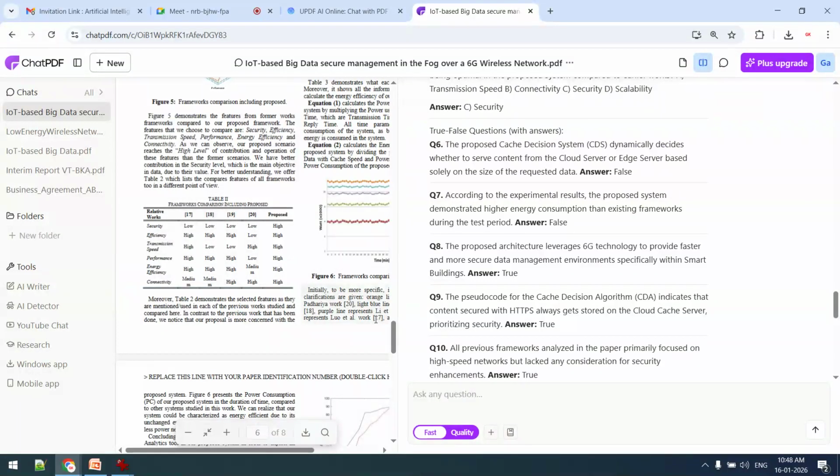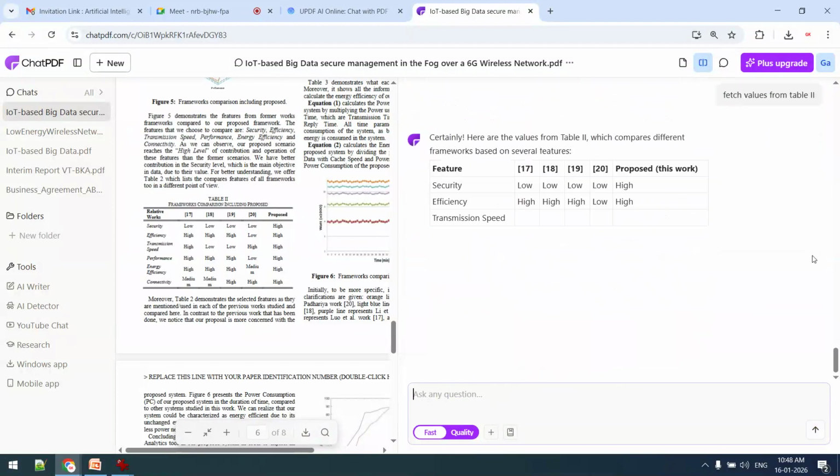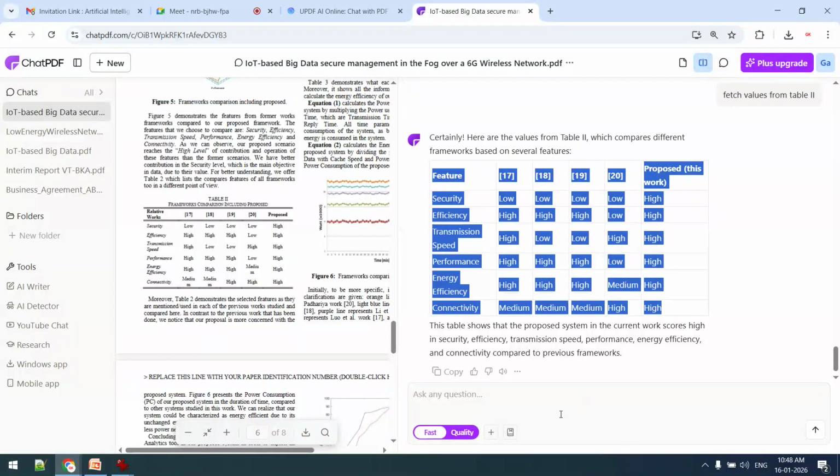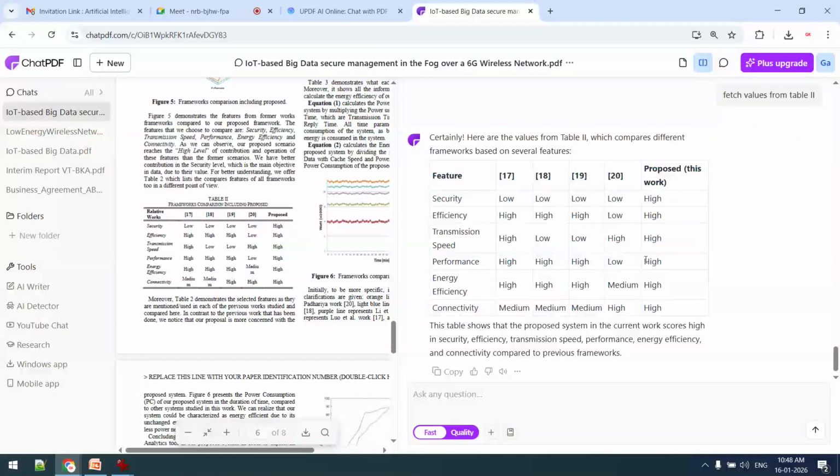So at the advanced level I want to take, okay, fetch values from table 2. So we will see. You can see table 2 values are fetched, this one. Now transform. Now at the advanced level we are working on differentiated learning.